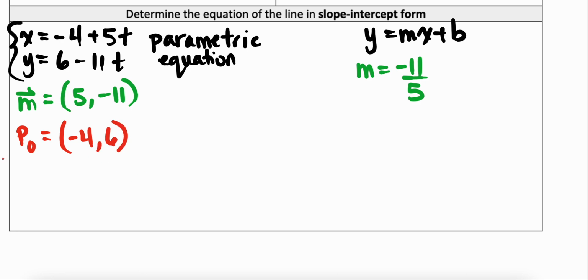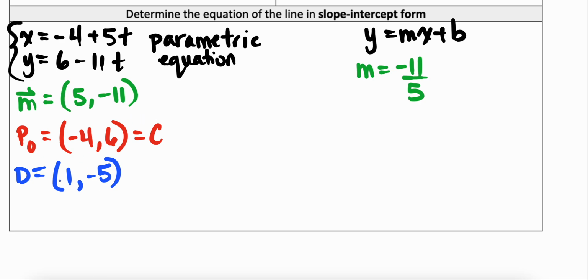This was point C. I could also use point D as my value. I could have used D as my equation for my parametric equation, and it would have been the same thing. So when I'm looking at my equation in y equals mx plus b form, to find my b value, I can substitute the x and y in from D or C. It doesn't quite matter.